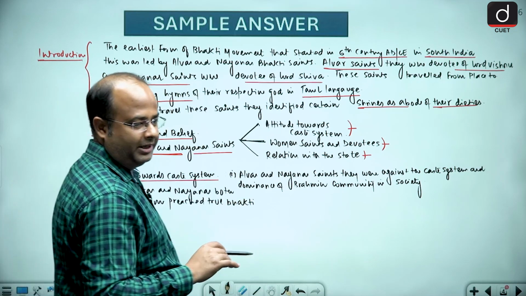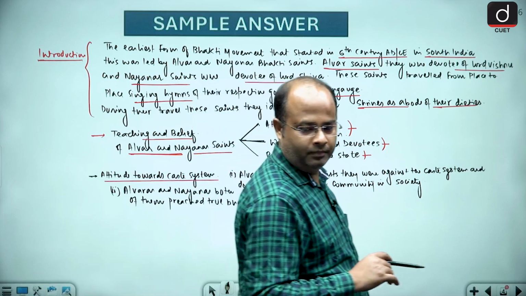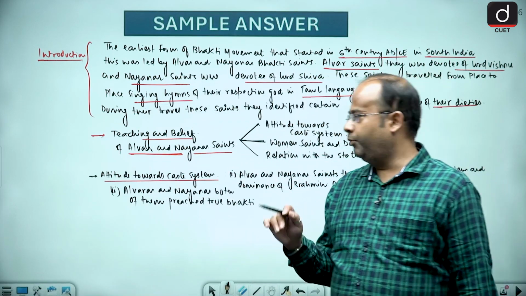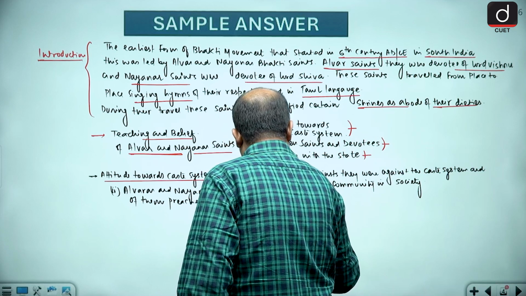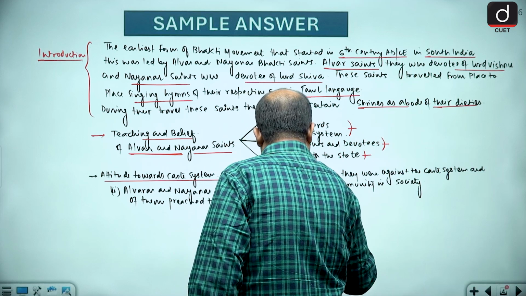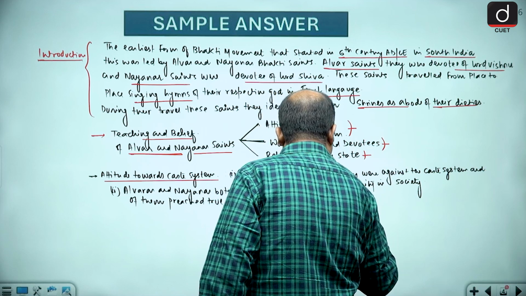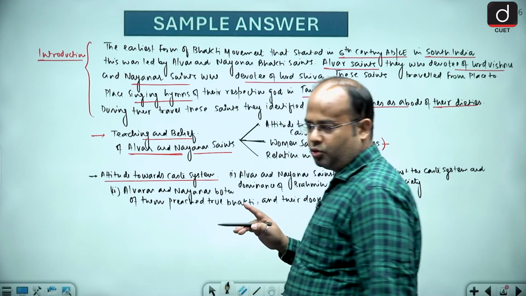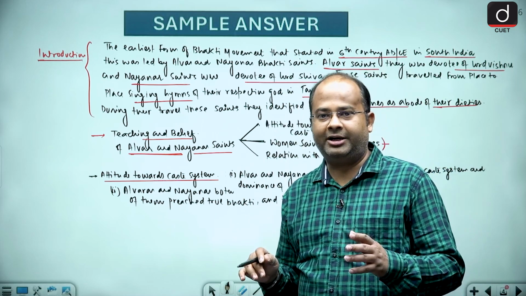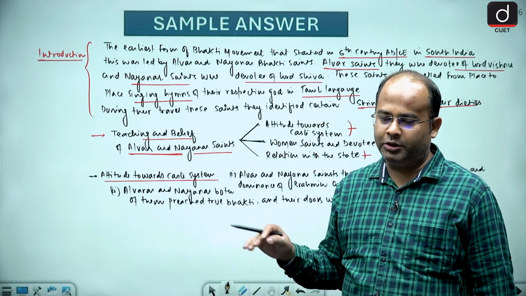Both of them preached the true bhakti and it was open for all, their doors were open for all. It was not restricted to any particular group, so it was open to all.